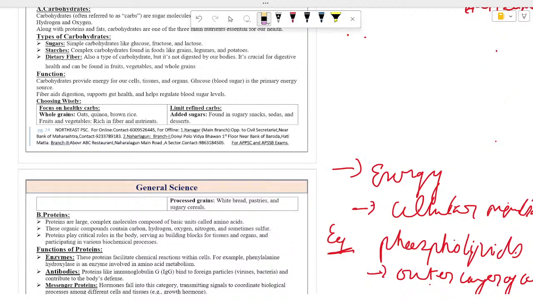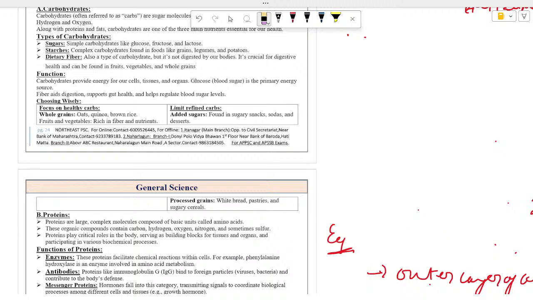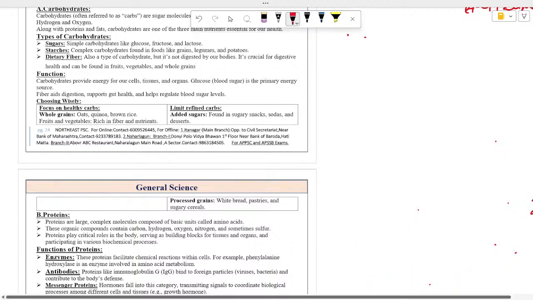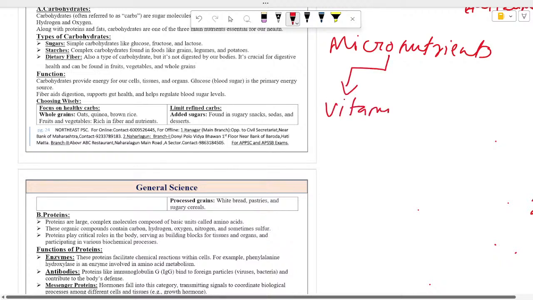So basically in macronutrients, it consists of carbohydrate, protein, and lipid, and we have seen that, and the notes are given to you. So next we will see micronutrients. Next is micronutrients. So basically in micronutrients, we have your vitamins and minerals.